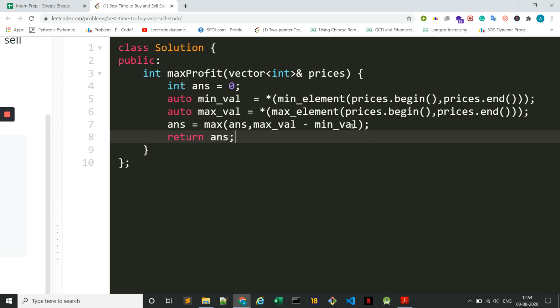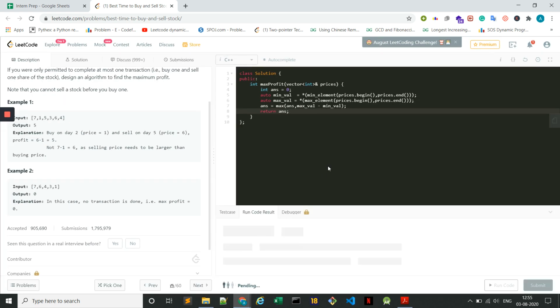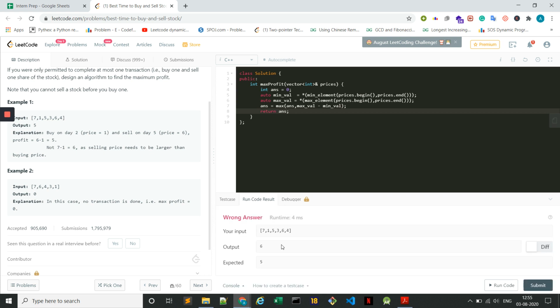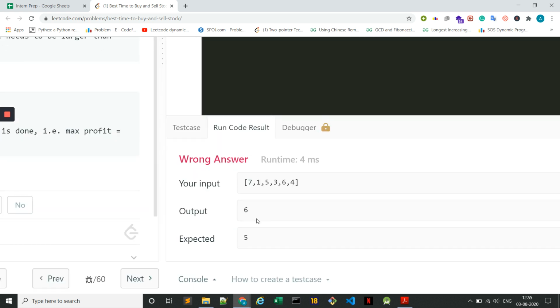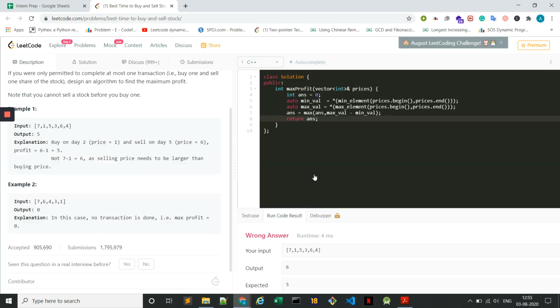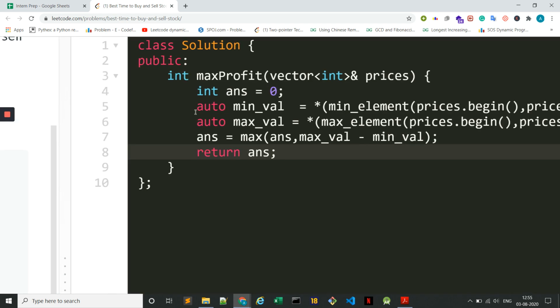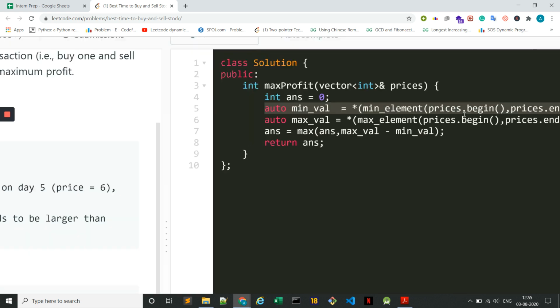Why? Because we will buy at the minimum value and we will sell at the maximum value, and it is giving us the wrong answer. Why? Because we are buying at one. So we should first buy and then we should sell. So this is the condition that we need to make sure. So I think this won't work.